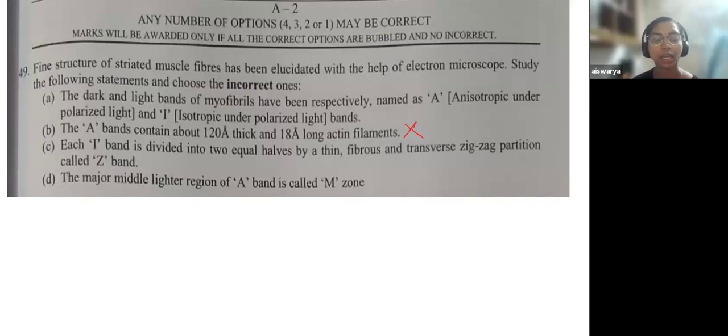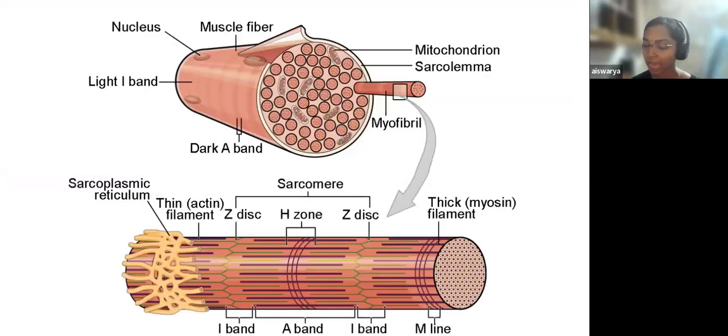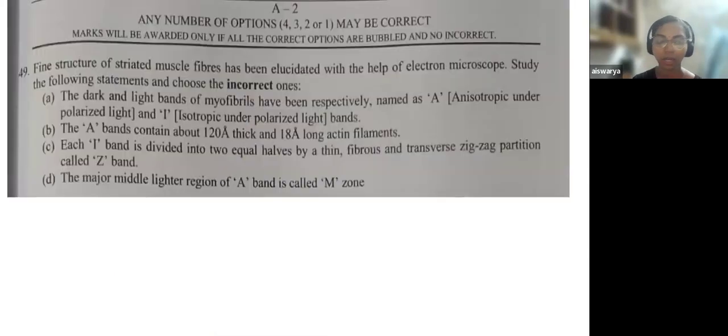The C option: each I band is divided into two equal halves by a thin fibrous and transverse zigzag partition called Z band. If you look at this, see the I band, there is a Z disc which is zigzag in pattern. You can see that in the image. So that brings you to this option C being right.